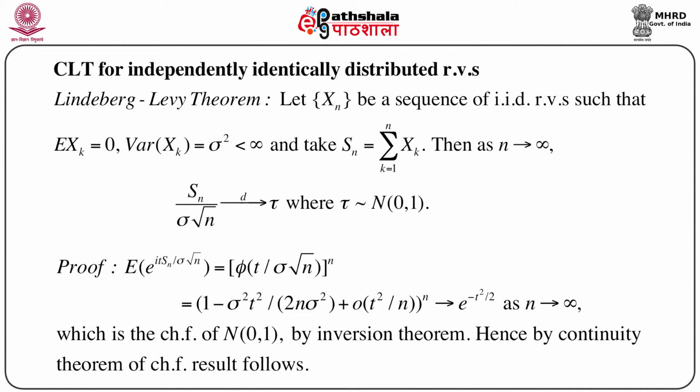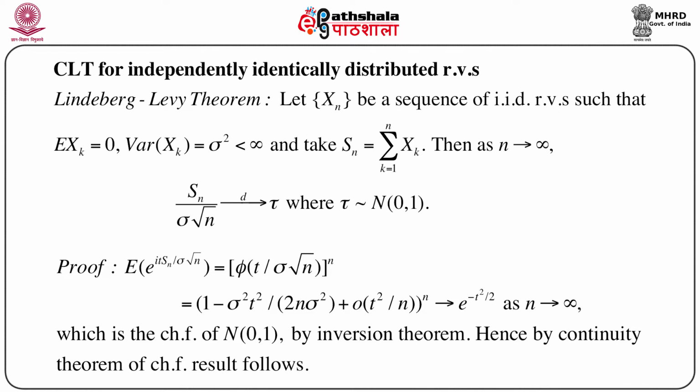In fact, it can be shown that as n goes to infinity, Sn by sigma root n goes to tau in distribution, where tau is a standard normal variable.